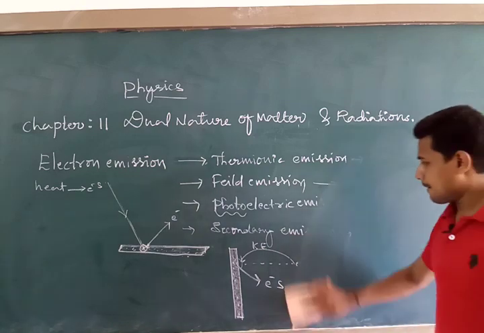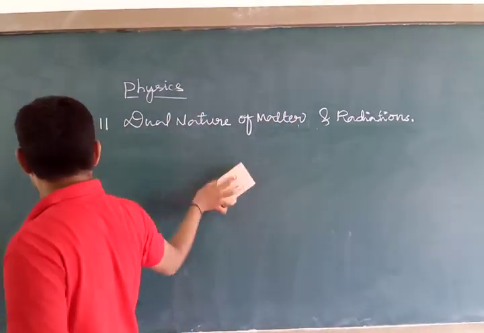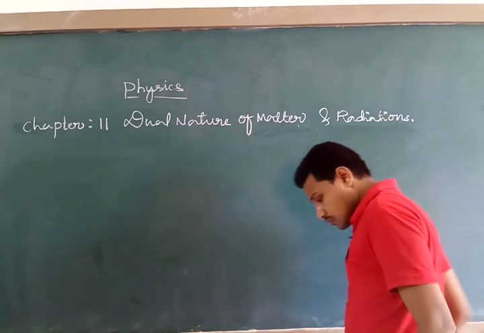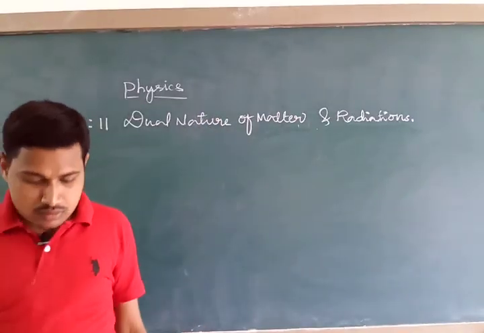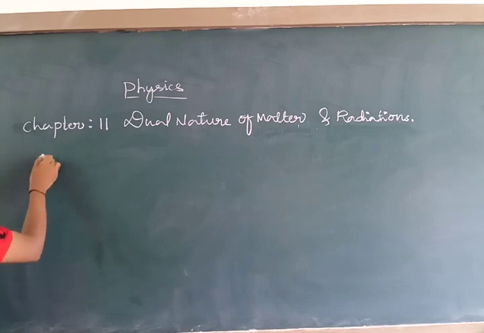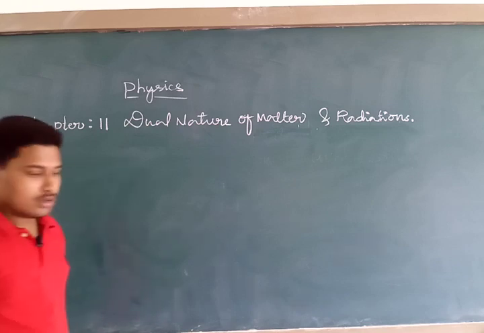So next topic is photoelectric effect. What is photoelectric effect?